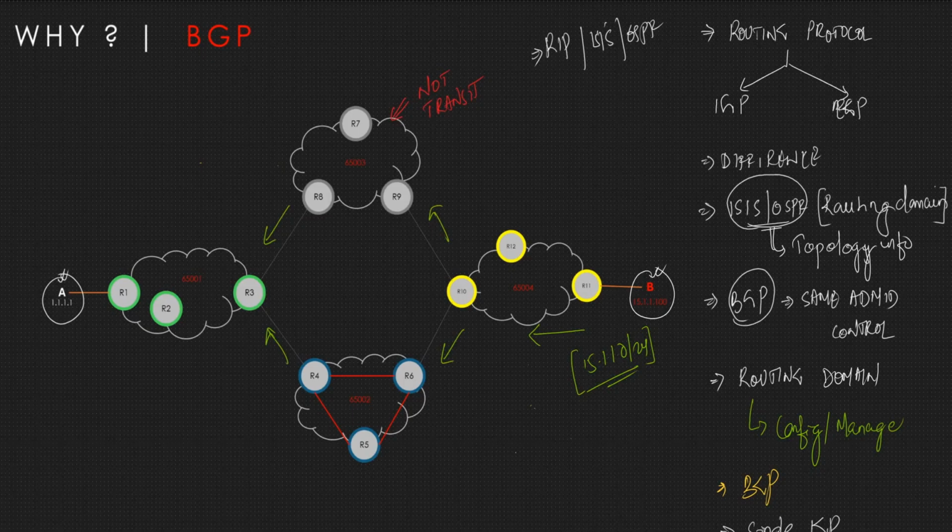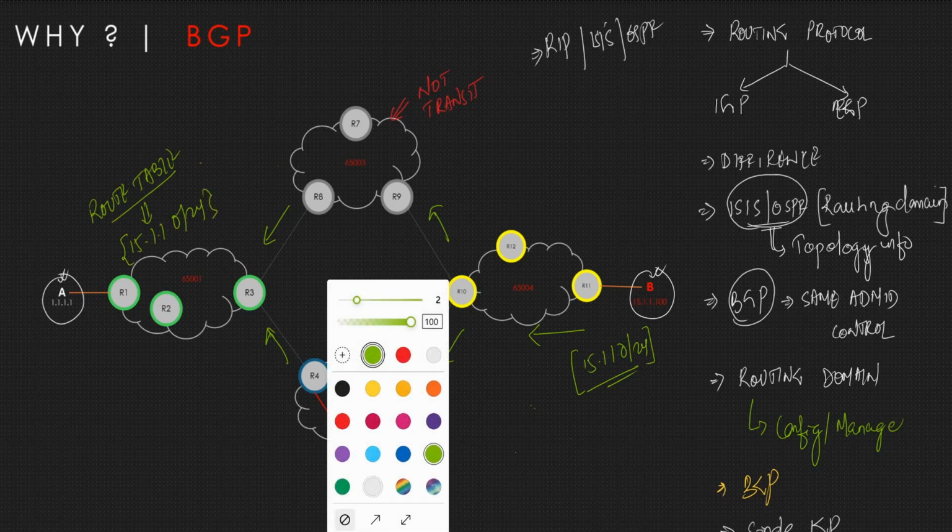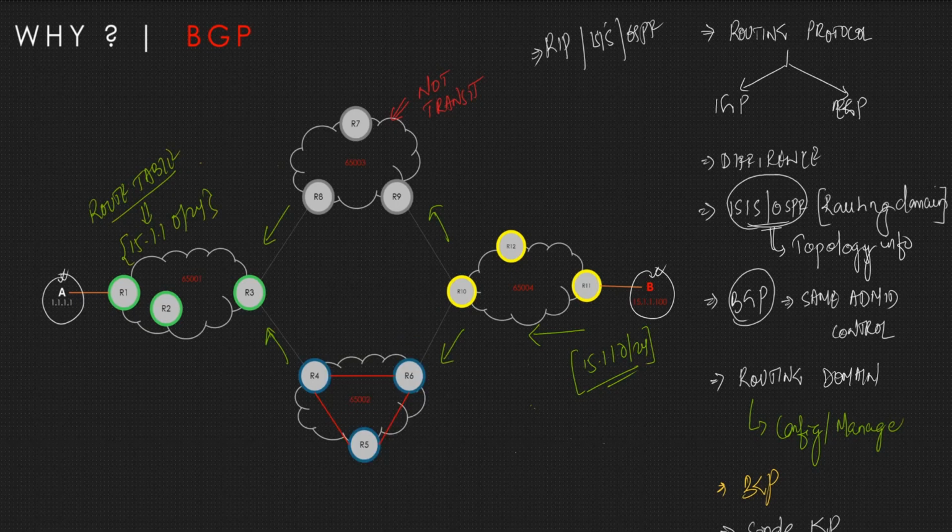So R1 is the first hop router, right? First hop for A in order to communicate. So R1 needs to have the route in the routing table. So in the route table, we should have 15.1.1.0/24, right? Where is that route coming from? Based on advertisement. So advertisement is done by whom? A routing protocol.